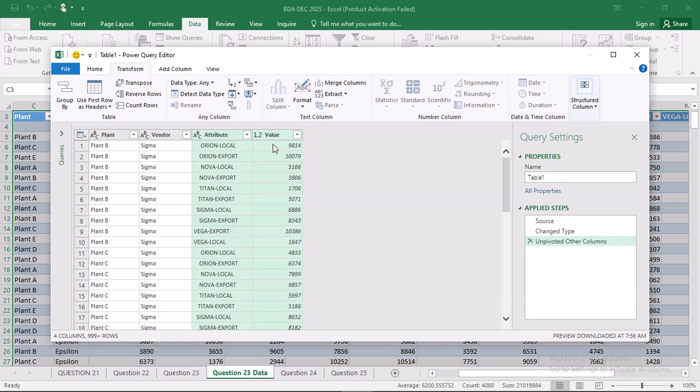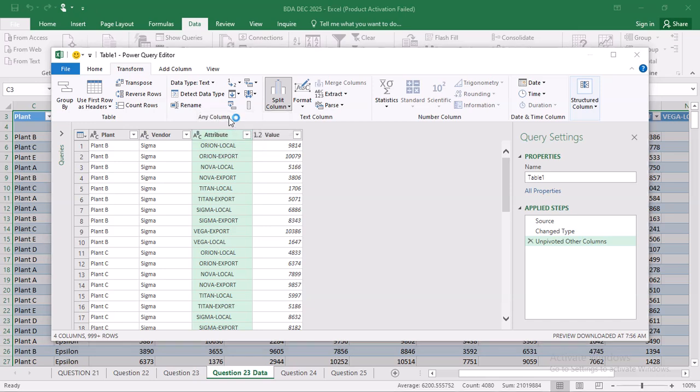Then this is the value for sales. So I'll click on that column attribute where it has the 2 values, Orion and local. Then you can see the hyphen. The hyphen means you are going to split it with a delimiter at the hyphen. So I'll click split columns, by delimiter.